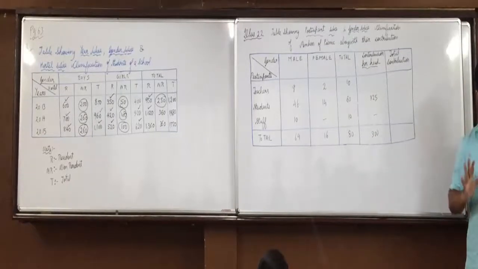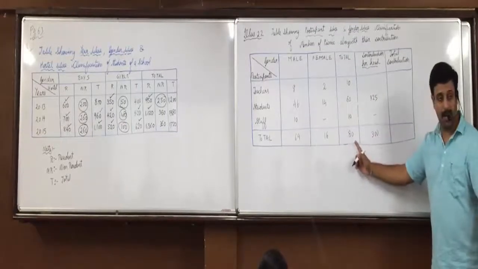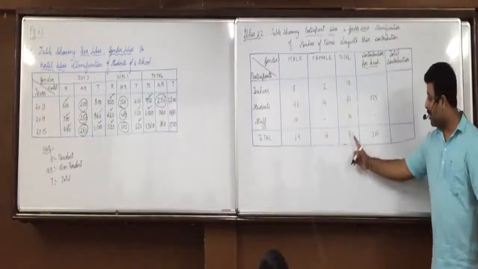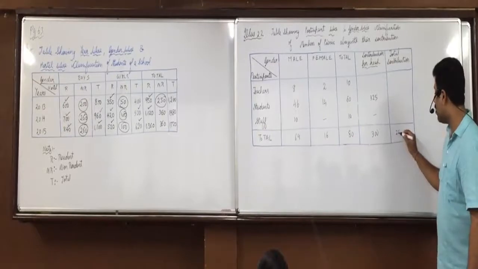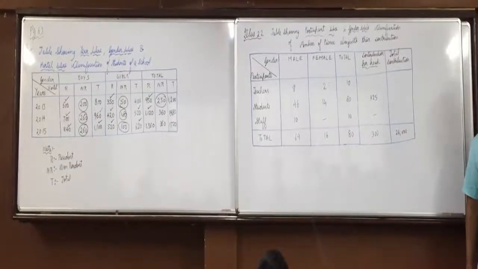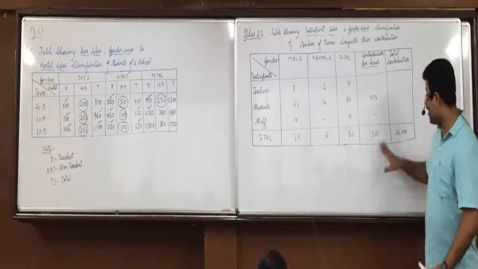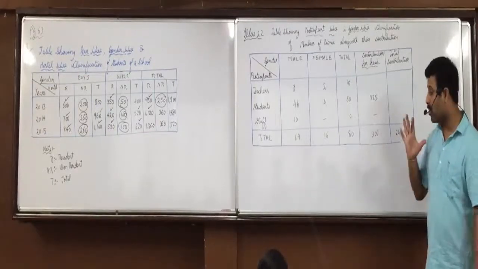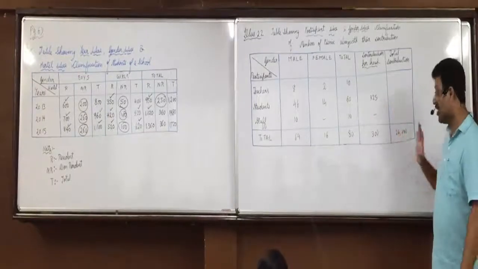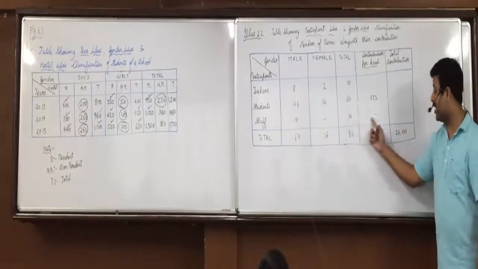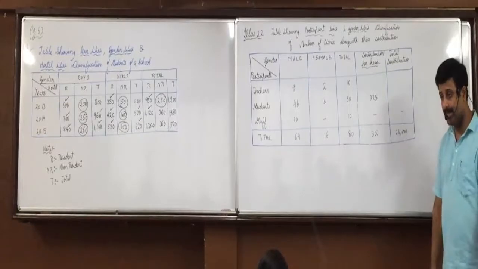Now continuing further. 80 people contributed 300. No one should be writing it, okay? If I see that, they're the pages. 80 into 300, can I say 24,000 is the total contribution collected from everyone? So it's not 4 rupees per person and total 300. It's 300 per person. So 80 into 300, what is the total contribution collected from everyone? 24,000. Staff did not contribute. So 10 into 0, 0. Any confusion in that?